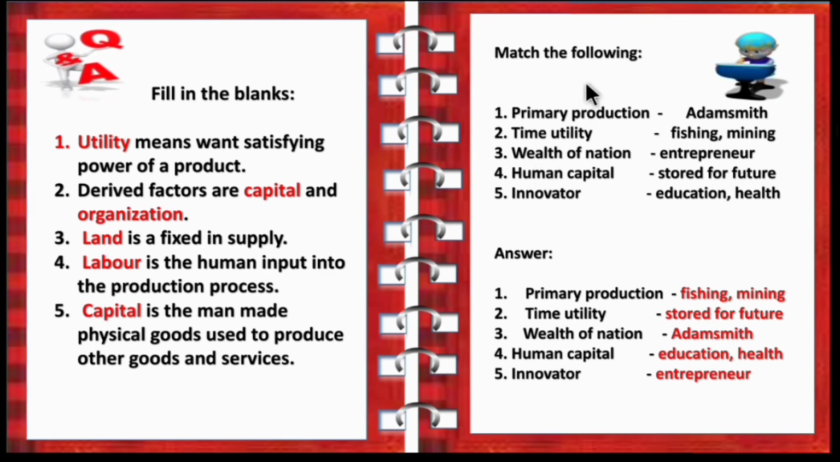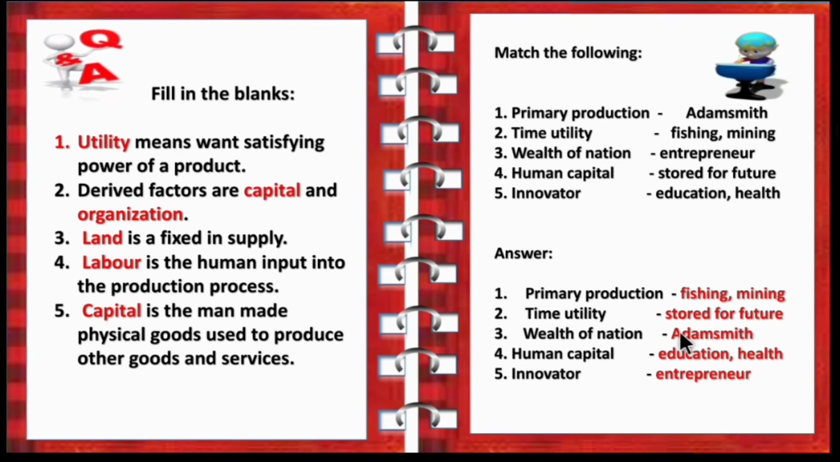Next is match the following. Suppose they have given like this: primary production, Adam Smith; time utility, fishing and mining; wealth of nation, entrepreneur; human capital, store for future; innovator, education and health. So you have to match the correct one. So now let's see the answer for this. Primary production: the industries in primary production are fishing and mining. Time utility: time means it is stored for future.